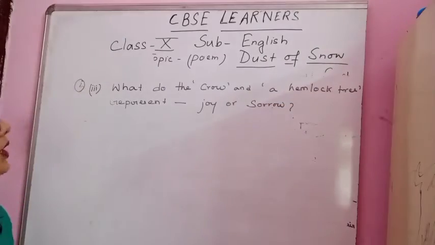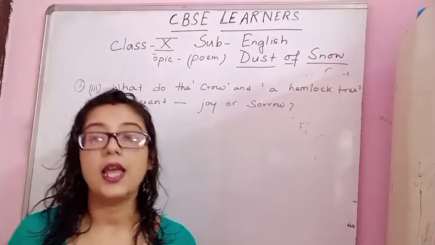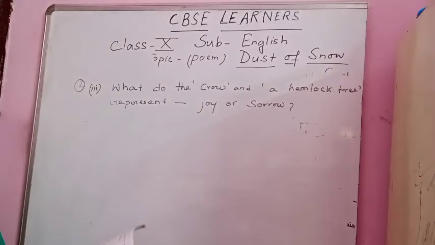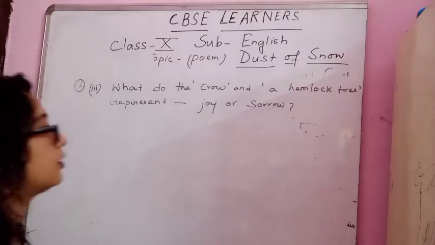Okay. So what do the crow and the hemlock tree represent? It represents sorrow, not joy. Okay. Now what does the dust of snow that the crow shakes off a hemlock tree stand for?